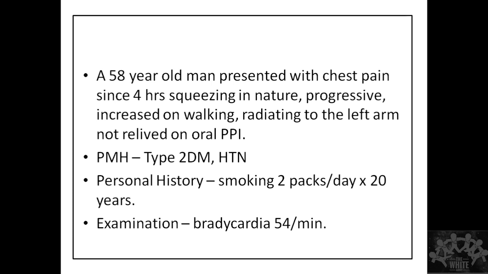He had a significant history of diabetes and hypertension in the past, with smoking about 2 packs per day for 20 years. Examination: he was hemodynamically stable except for a heart rate of 54 beats per minute. So what are all the possibilities you're thinking of? One is thinking angina. One says MI. So what is the difference between angina and MI?